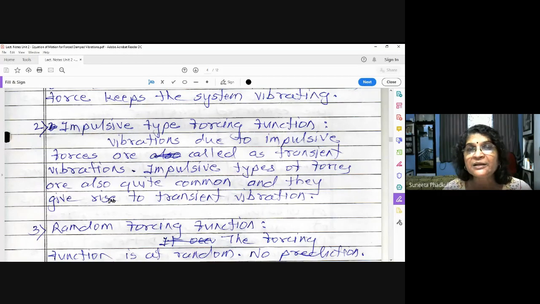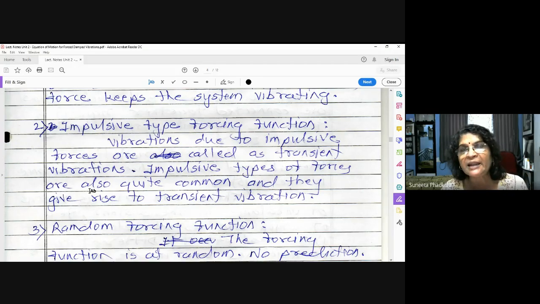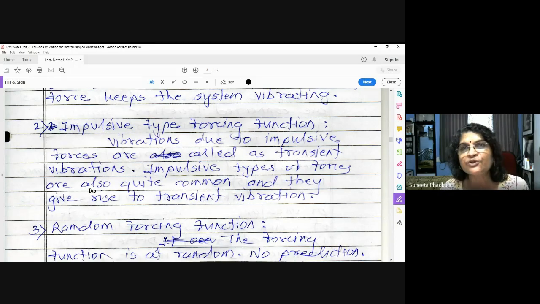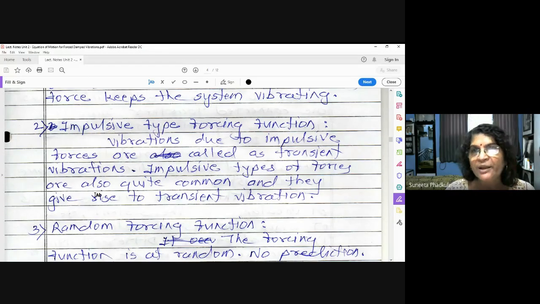After a certain time, those vibrations will vanish because the force is not continuously acting. That is the impulse type. For example, something falls down on the floor. That will create an impact and vibrations of that body also, but for a very small time. After a certain time, those vibrations will die out. So that is an impulsive type forcing function.